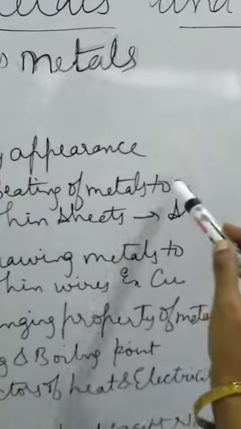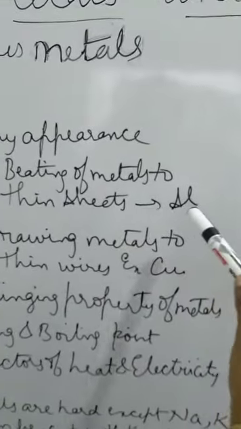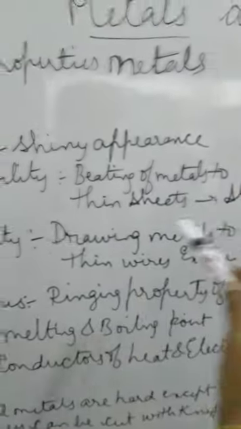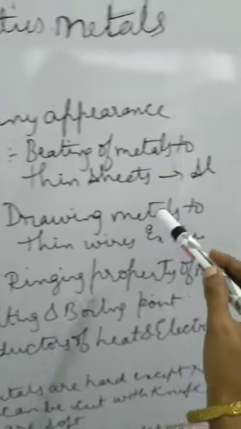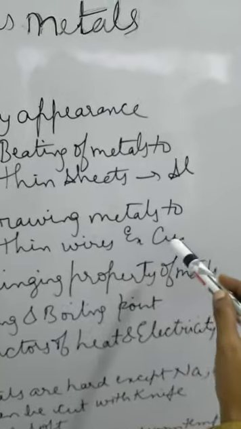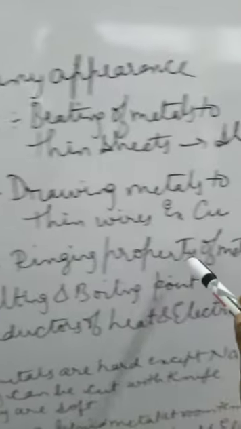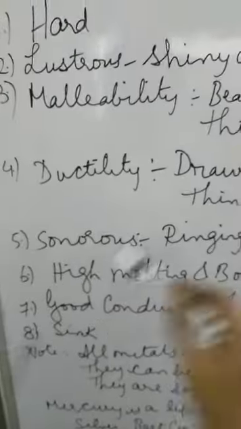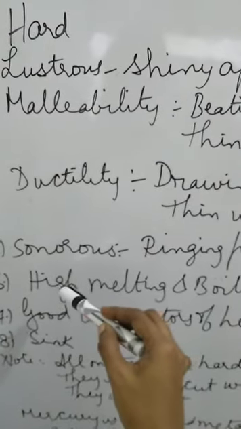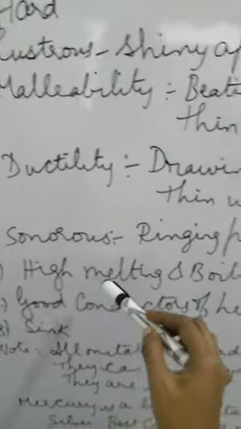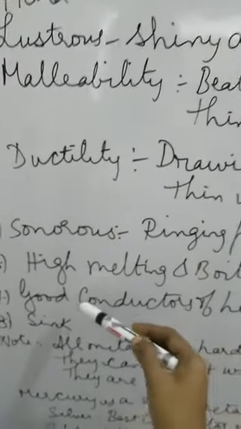Malleability, beating up of the metals to thin sheets. For example, aluminium sheets, you have very thin sheets. Then ductility, drawing of metals to thin wires. Example, copper wire, which we use for electricity purposes. Sonorous, ringing property of the metals. If you beat a metal, it will give you the ringing sound. They have high melting and boiling point. That means they melt at very high temperatures.